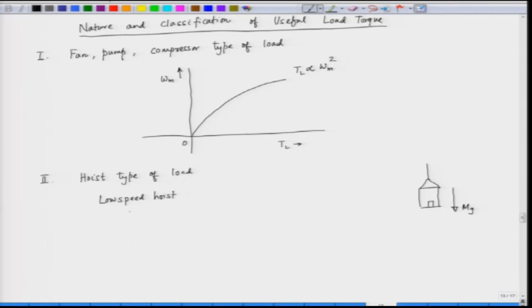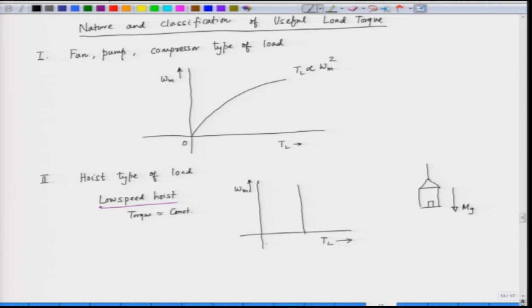torque is nearly constant. It is independent of the speed. So, in this case, if you plot the load torque versus speed for a low speed hoist, speed in the y axis and torque in the x axis, this torque is nearly constant, does not change with the speed.